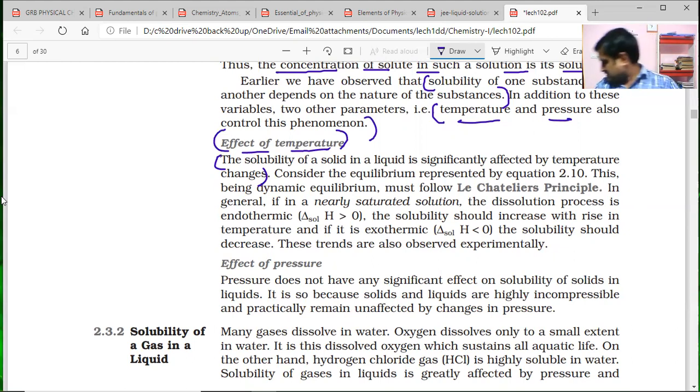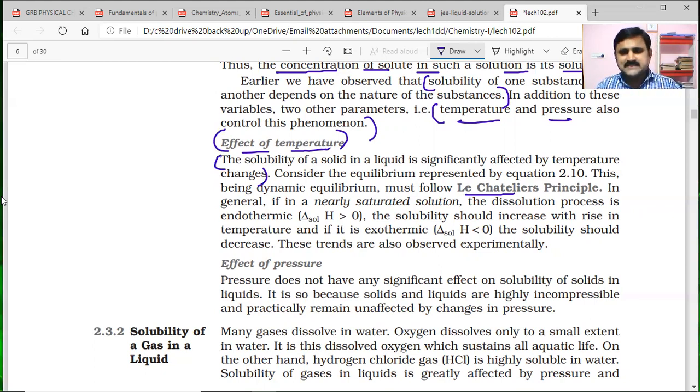That was taken by the equations given in this dynamic equilibrium, and Le Chatelier's principle is discussed here. In general, what happens? For nearly saturated solutions, delta H is greater than 0 for the dissolution process, and the solubility should increase with the rise in temperature.